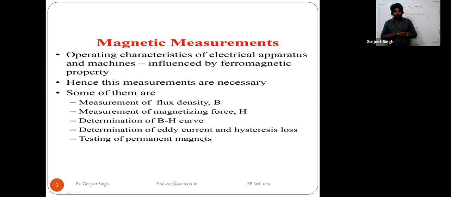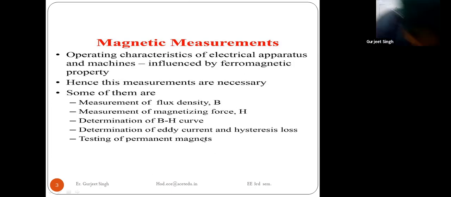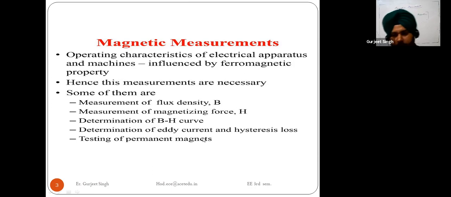Okay, what is the flux density, how will we calculate the flux density, measurement of the magnetizing force H, determination of the BH curve, and the eddy current. Then we are talking about the determination of the eddy current and the hysteresis losses, and testing of the permanent magnet.